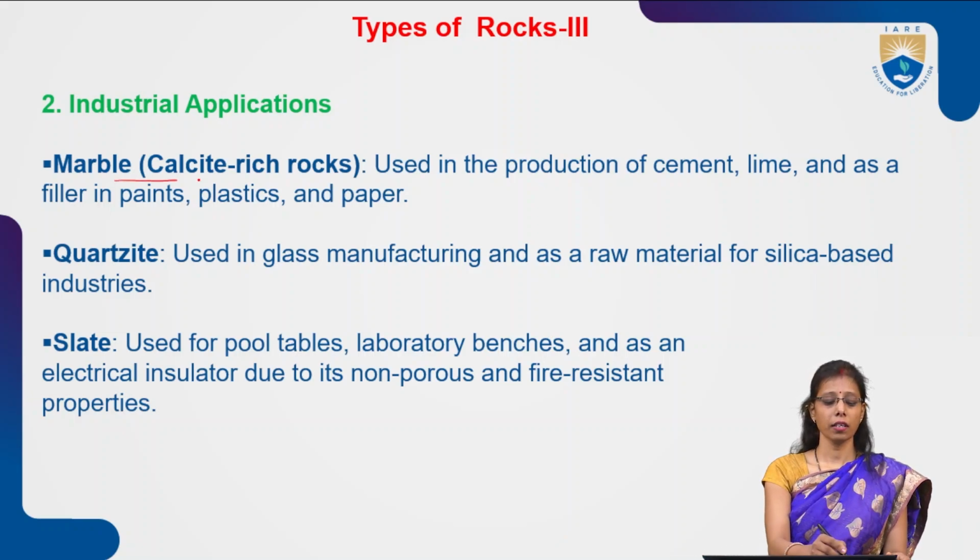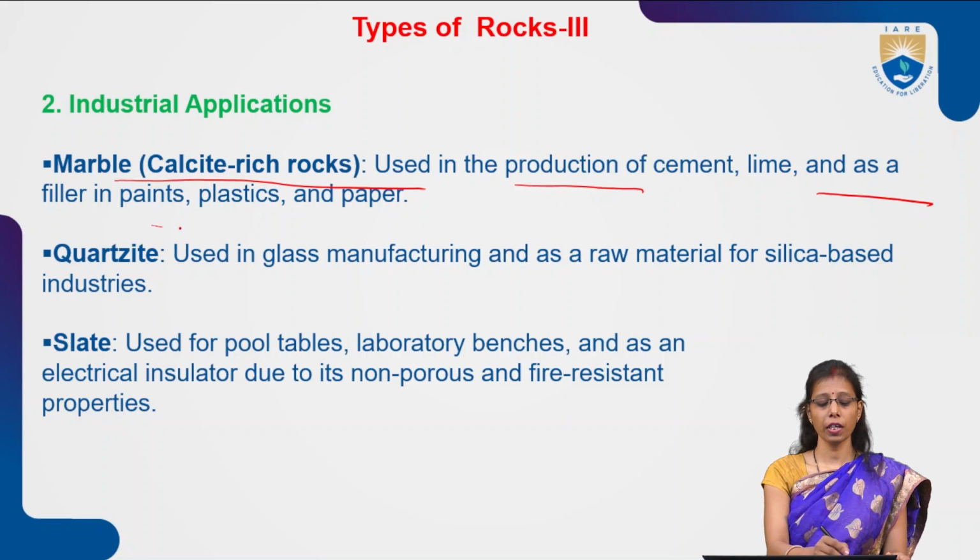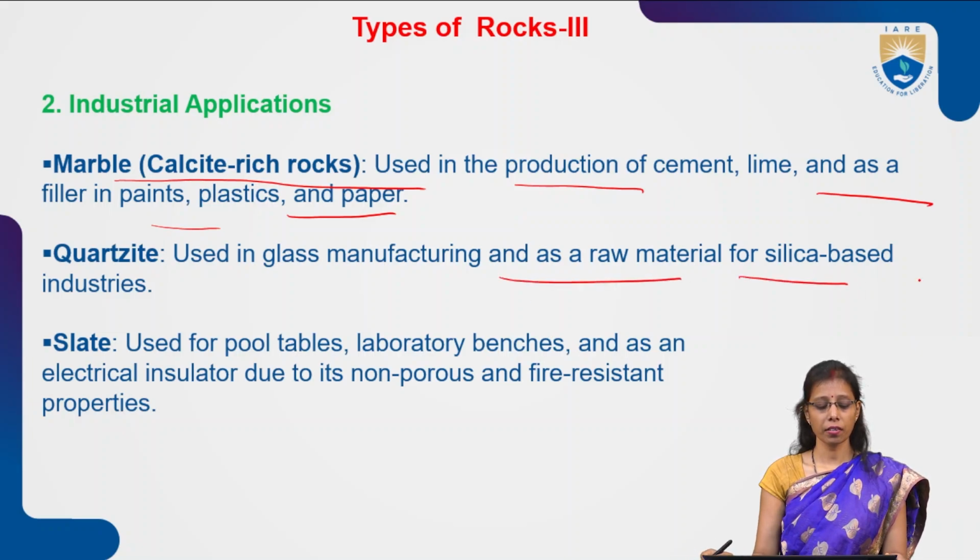Marble, as a calcite-rich rock, is used in the production of cement, and as a filler in paints, plastics, and papers. Quartzite is used in glass manufacturing as a raw material for silica-based industries. Slate is used for pool tables, laboratory benches, and as an electrical insulator due to its non-porous and fire-resistant properties.